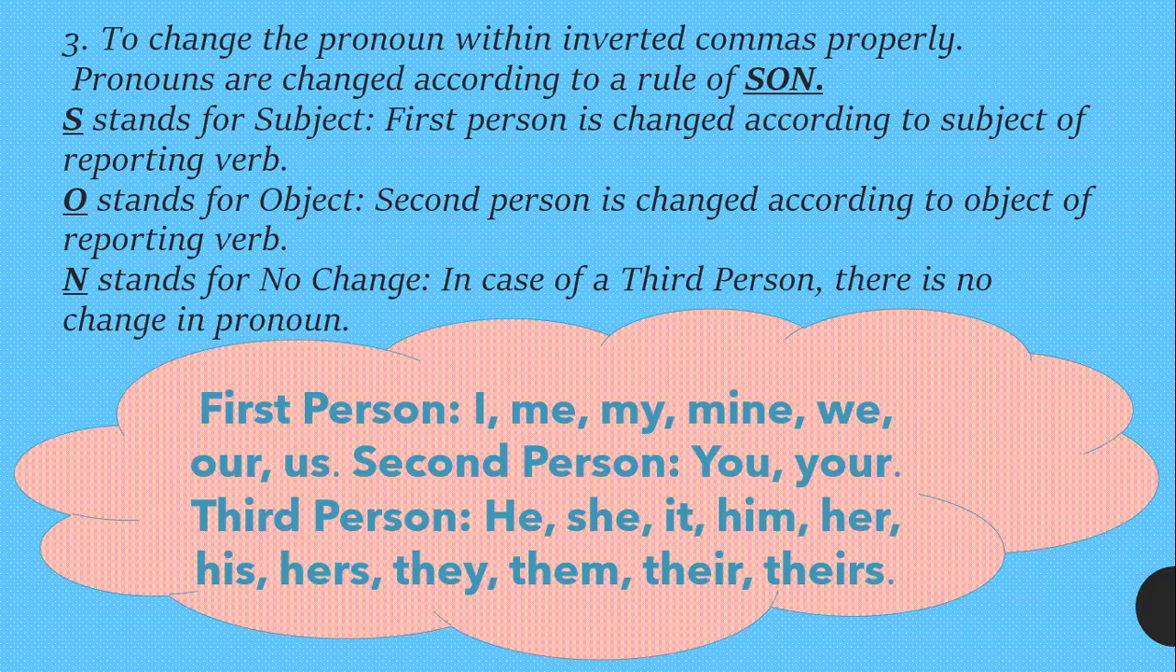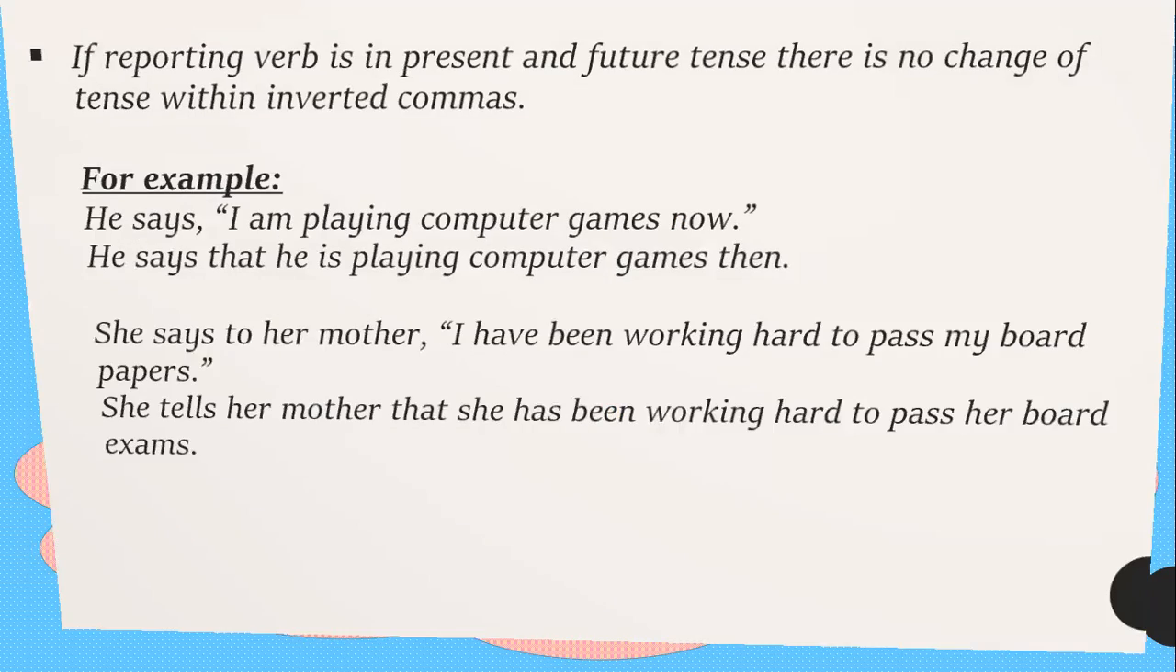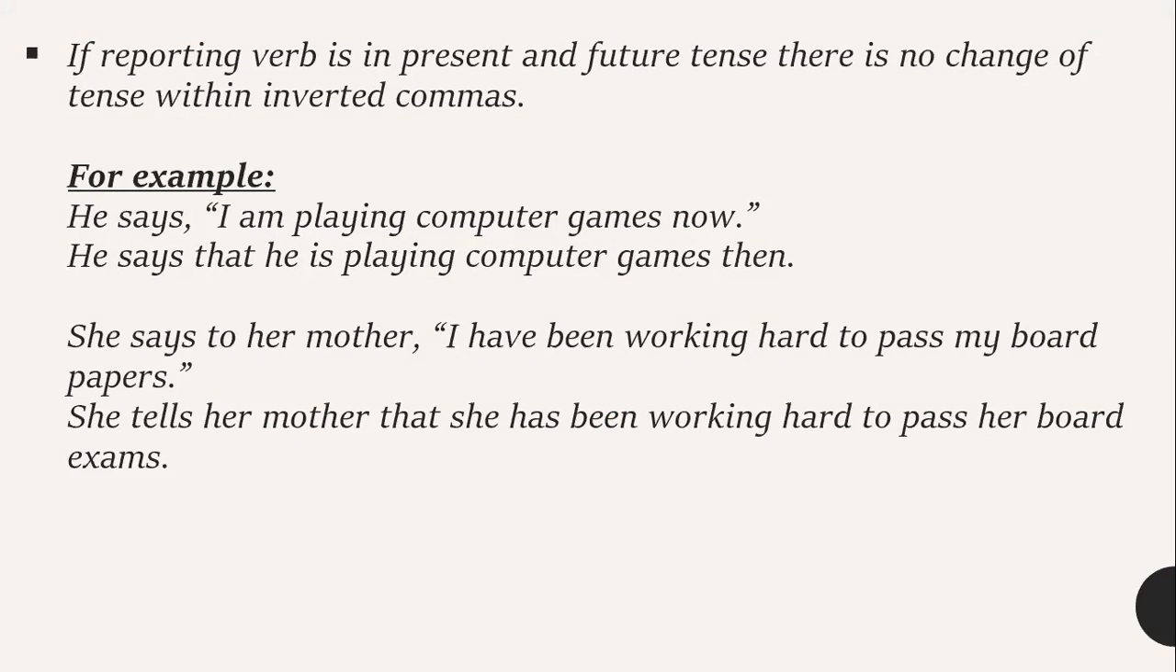In case of first person, that is I, me, my, mine, we, our, us, we convert according to the subject. And in case of second person, you, your, we change according to the object, that is after said. And in case of third person, he, she, it, him, her, his, hers, they, them, their, theirs, no changes are made in the pronouns. If the reporting verb is in present tense or future tense, that is says, will say, or says to, these are known as reporting verbs, so they are in present.